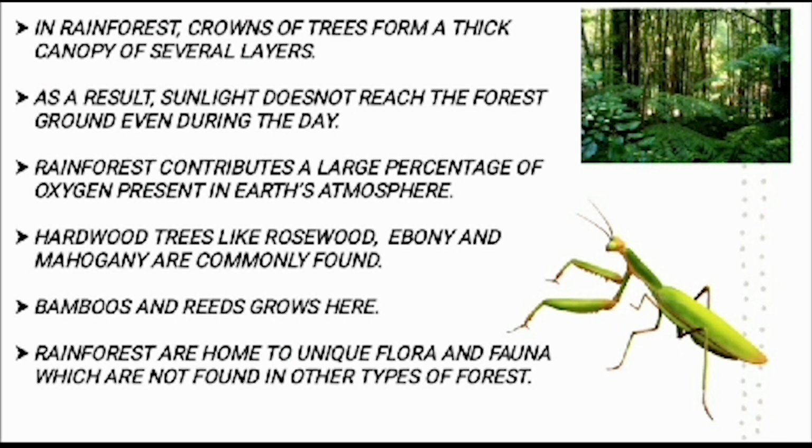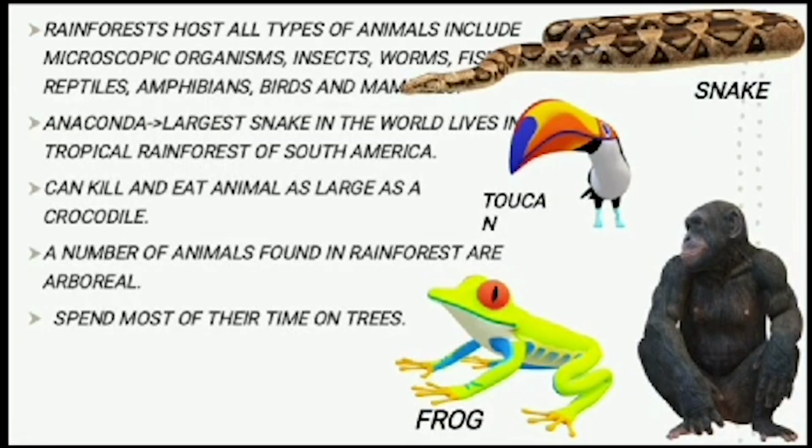All types of animals are also seen here, that is microscopic organisms, insects, worms, fish, reptiles, amphibians, birds, and mammals. Then, anaconda, one of the world's largest snakes, lives in the tropical rainforests of South America. It can kill and eat an animal as large as a crocodile. A number of animals found in rainforests are arboreal and spend most of their time on trees.